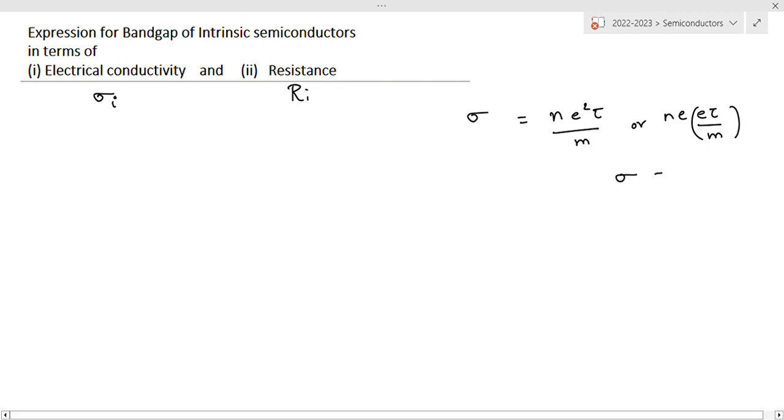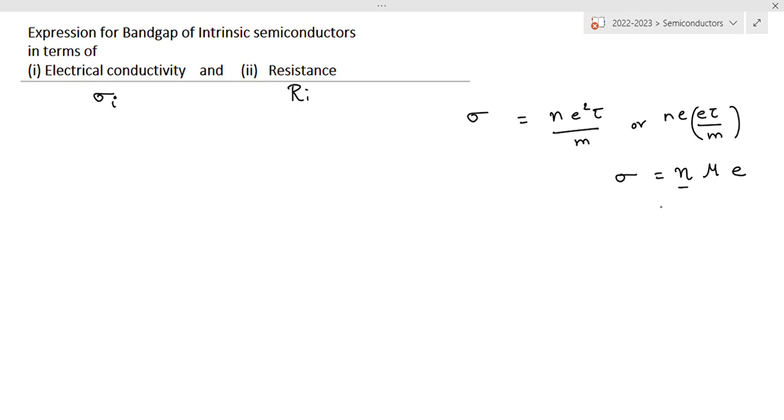Therefore, sigma is equal to n mu e. n denotes the number of electrons per unit volume of the metal and e is the charge of the electron. The same formula we are going to use here, but in an intrinsic semiconductor we have two types of charge carriers: the electron and the hole.